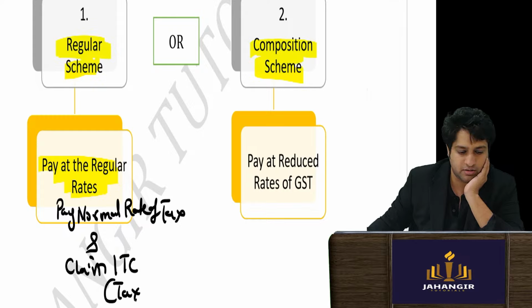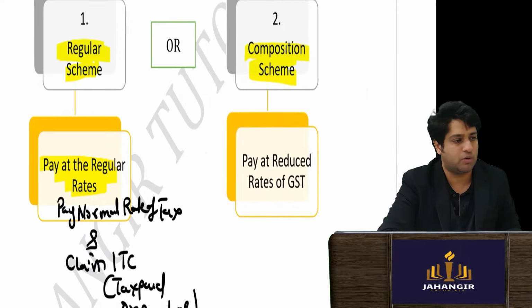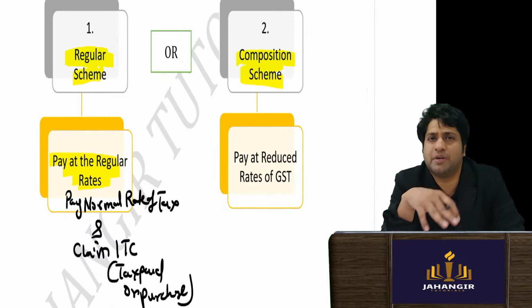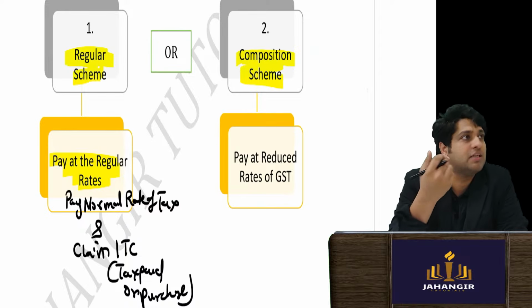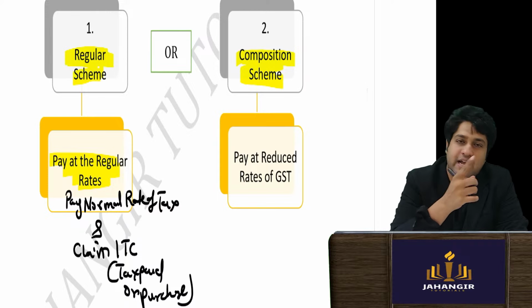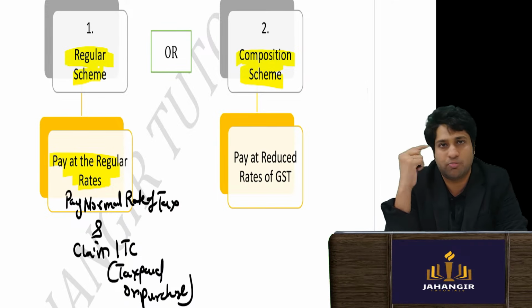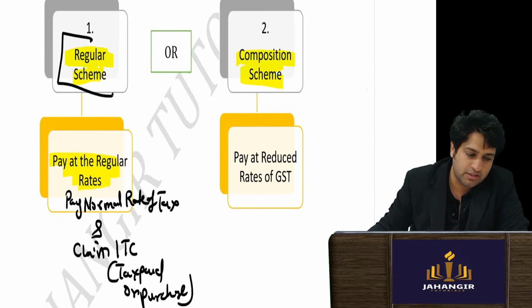Tax paid earlier on purchases. So they give two options, that whatever tax you have paid on your purchases, you can take a credit of it, called ITC, and pay the normal rate of tax. So for example, if I have 18% tax to be paid and I have paid taxes, let's say at 6%, the difference I have to pay to the government. Very simple. This is how the normal GST working is.